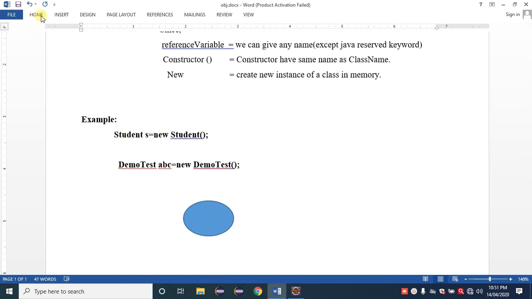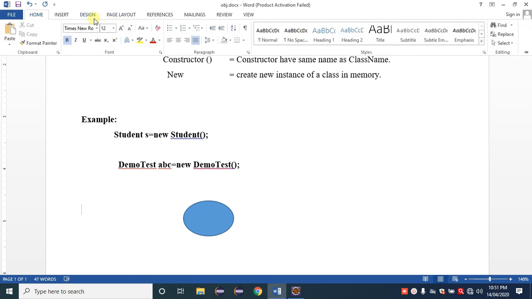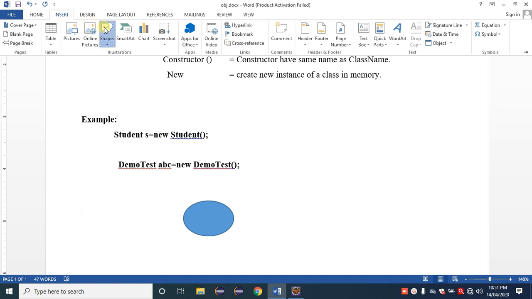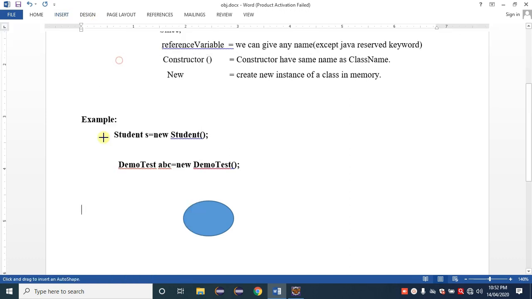So this is pointing towards that memory. What is s? The reference variable of the Student class. That is referring to that object inside memory.